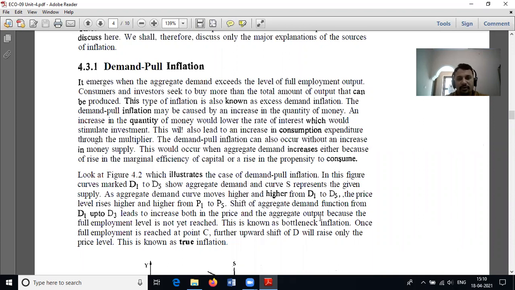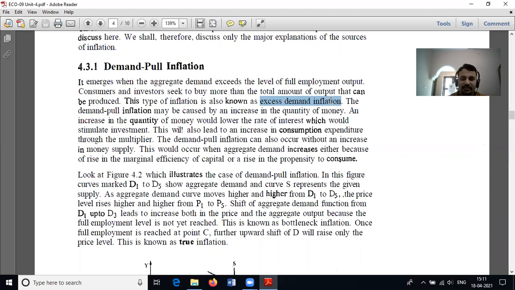When we come to demand pull inflation, it means that when the aggregate demand exceeds the level of full employment output, it is called demand pull inflation. It is also called excess demand inflation. When we compare Kerala with India, in Kerala there is demand pull inflation.